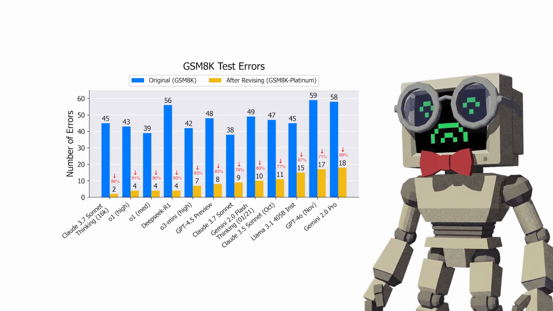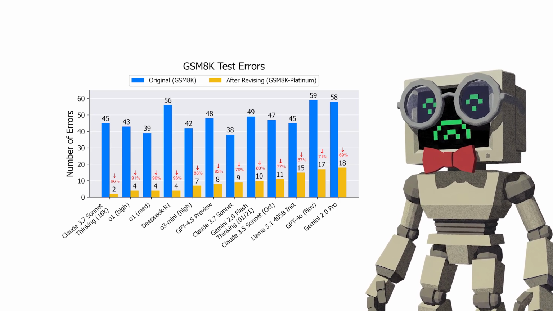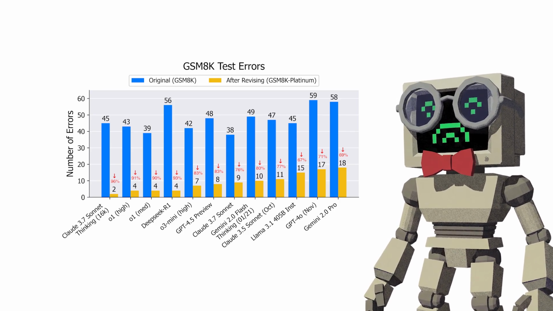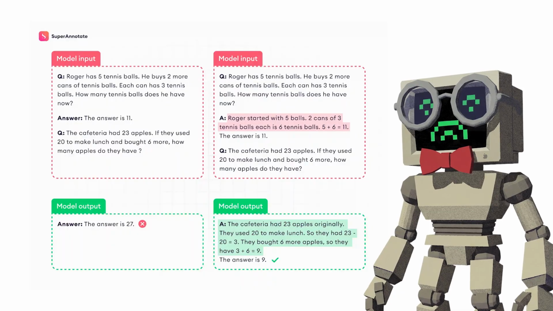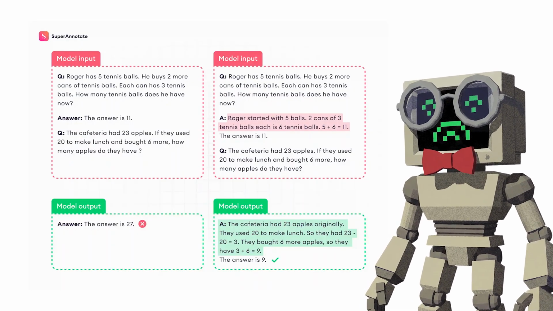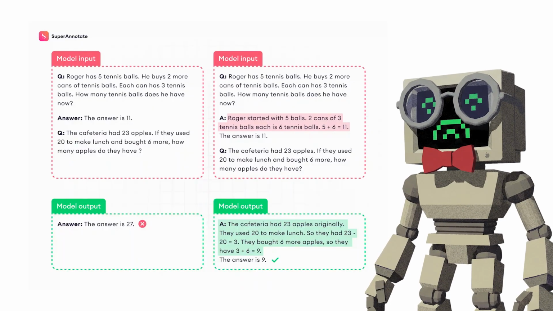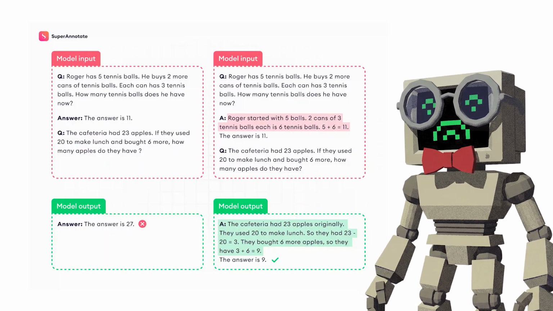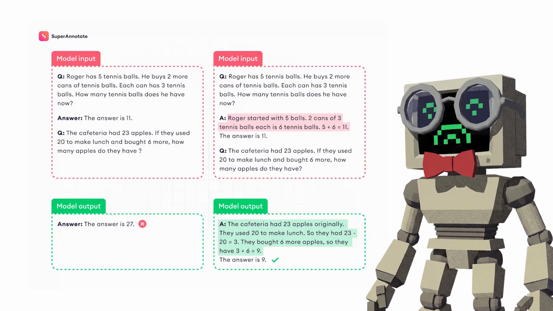Accuracy improvements of up to 41% were documented, not 4%, 41, from a technique that in its simplest form requires adding 5 words to your prompt. That's the zero-shot variant. You literally just append "Let's think step by step" to your prompt, and the model starts decomposing problems into intermediate reasoning stages.